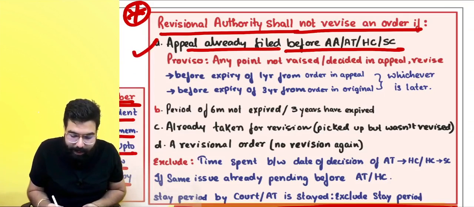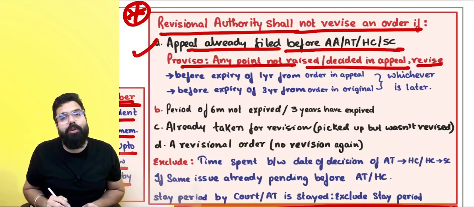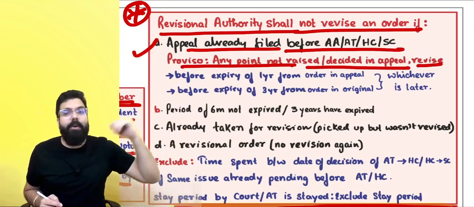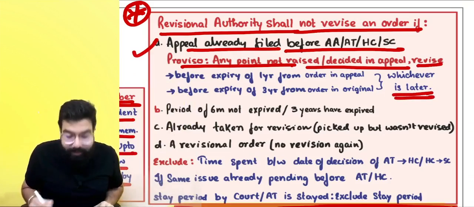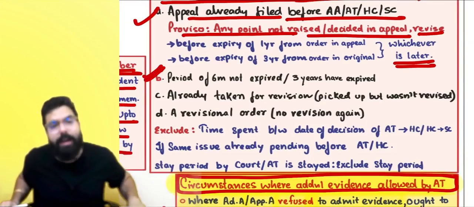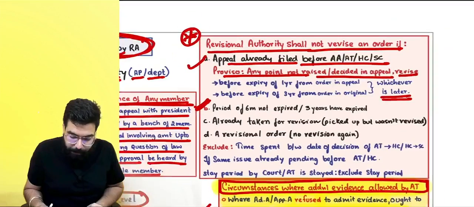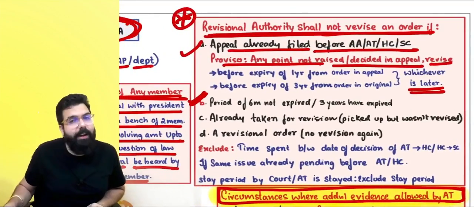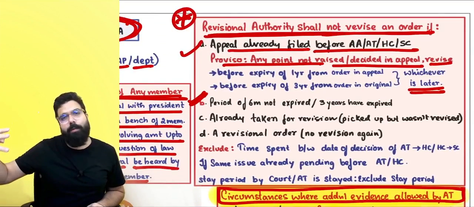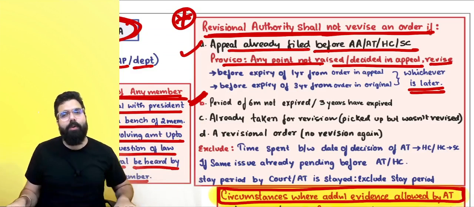Any point not raised or decided in appeal can be revised by the revisionary authority before the expiry of 3 years from the original order or 1 year from the order in appeal, whichever is later. The revisionary authority shall not revise an order if the order has already gone for an appeal to the appellate authority, appellate tribunal, High Court or Supreme Court. The revisionary authority will not revise that order.